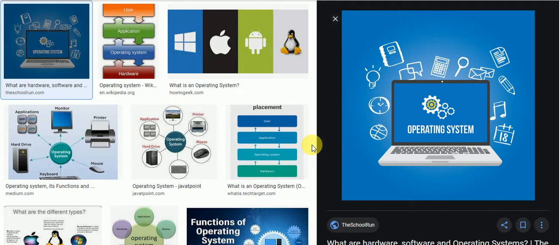Okay, so resource allocator: software programs, applications and data need to be stored and managed effectively. The operating system acts as a manager of these resources and allocates them to specific programs and users as necessary.